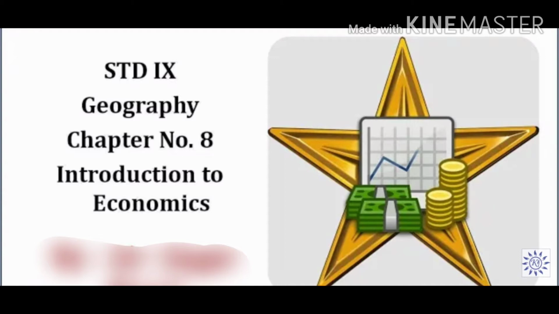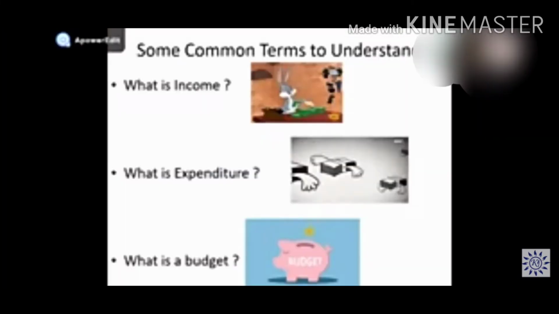We completed distributional map and endogenetic movement, and in this video we are going to start with our economics chapter, that is Introduction to Economics. Now students, before starting with the chapter, let us get acquainted with some common terms of economics that we need to understand. First one is, what is income? What do you mean by income?